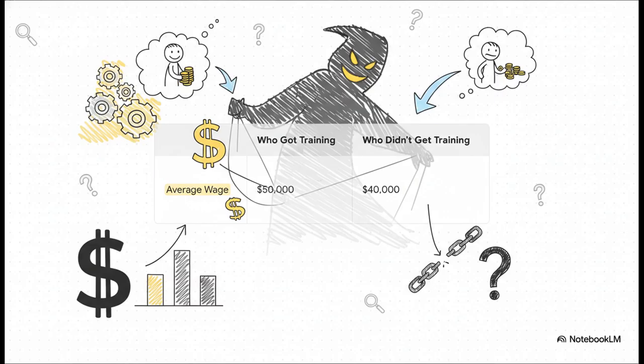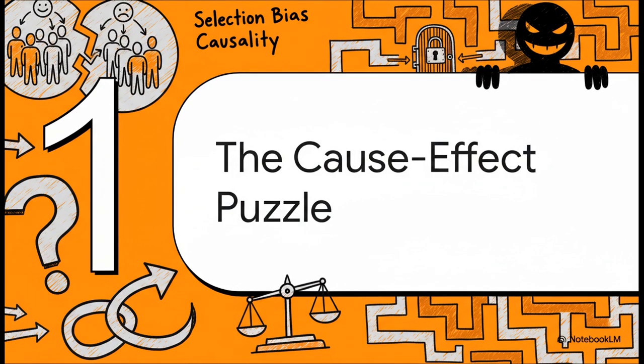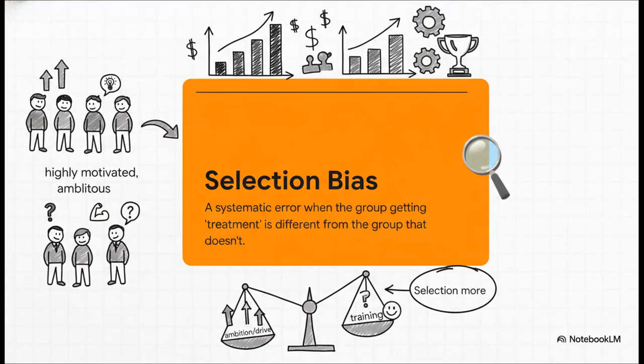What if there's a secret villain hiding in these numbers, totally tricking us? Well, this hidden villain actually has a name, and it's one of the biggest headaches in all of data analysis, mainly because we all fall for it constantly. It's called selection bias.